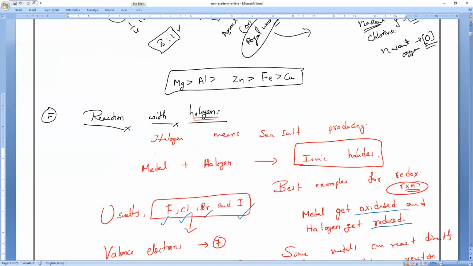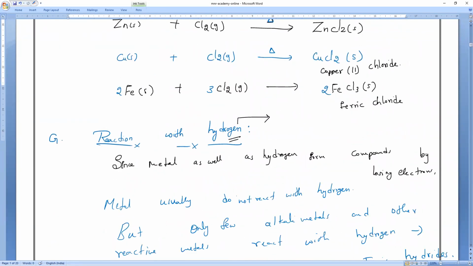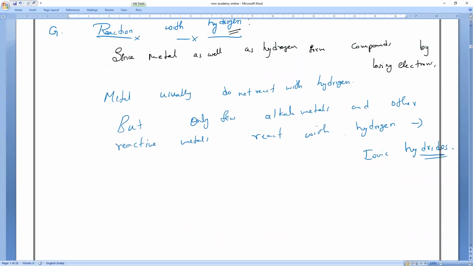What is that? Ionic halides. Understanding? Ionic halides we say. Here they will form ionic hydrides. So in these ionic hydrides, hydrogen behaves as a halogen. Understanding? Very important. Please remember that.